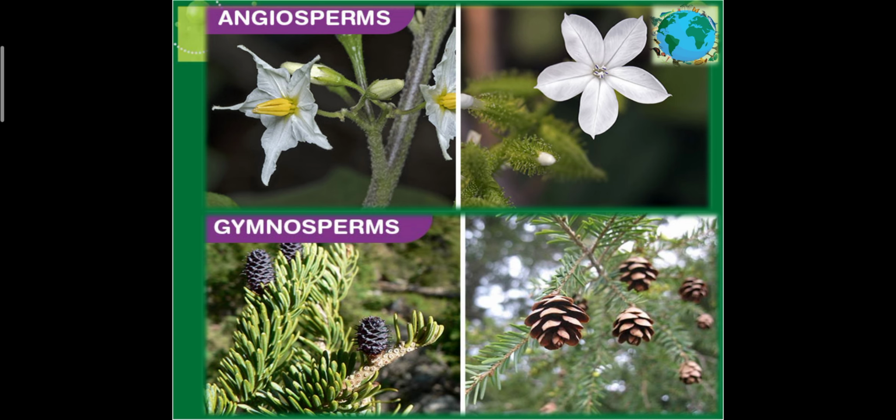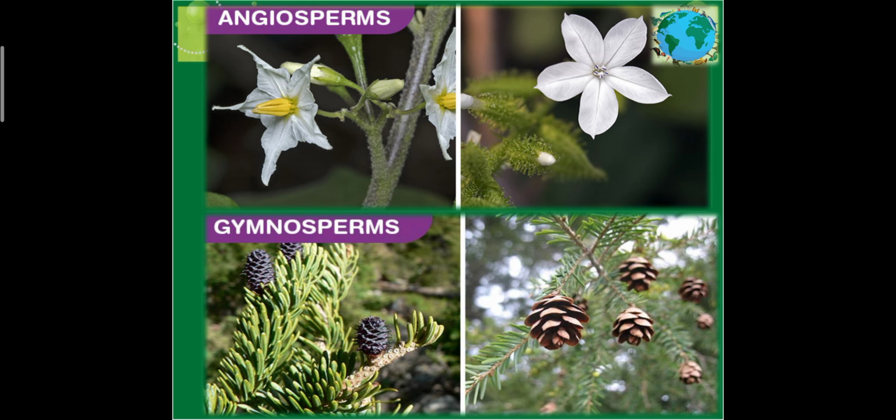The seeds which are dicots will get split, that is green gram will split, pea will split, but wheat, maize and tamarind will not split. This will help you to understand which are monocot and which are dicot. Now then you have to take a look at the roots, leaves and flowers of these plants.